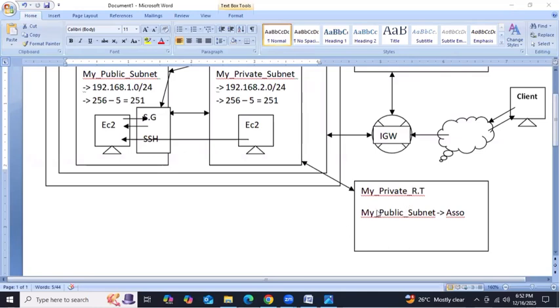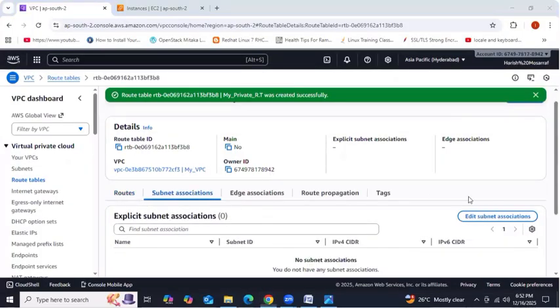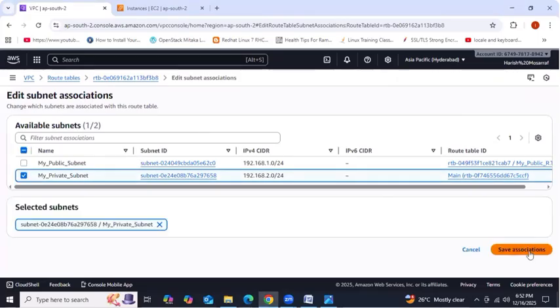We should not provide the internet route, but we need to provide the subnet association. So go to here and then select subnet associations and then edit subnet associations. Then which one do we need to select now? Very good. Private, not public. Already we selected public before, right? So now we need to select the private subnet.